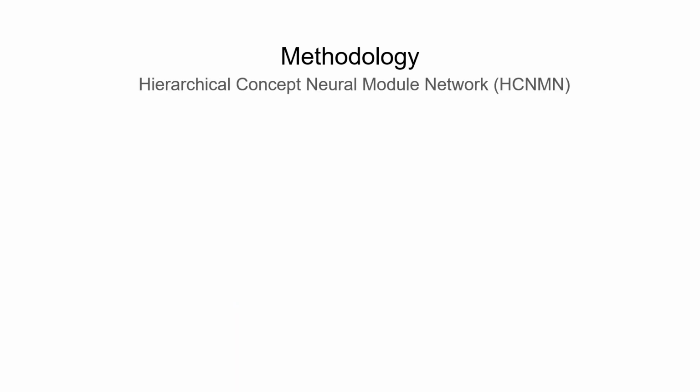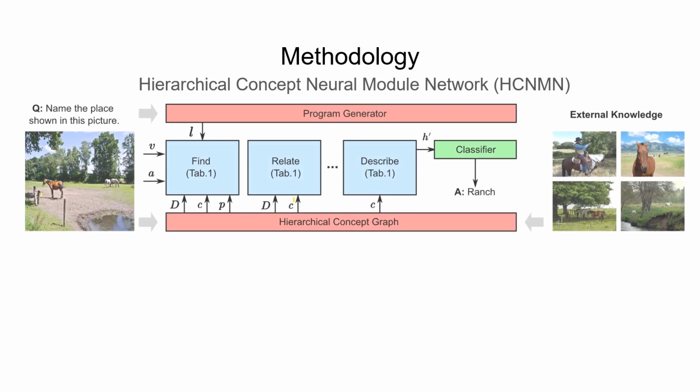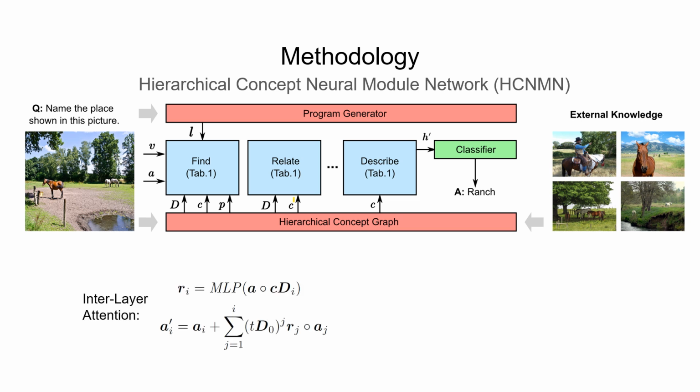With the proposed HCG, we further propose a hierarchical concept neural module network that explicitly integrates knowledge among diverse reasoning steps and justifies how it contributes to the reasoning. The essence of our model is to model the propagation of knowledge across different levels of granularity and reasoning steps. Therefore, we design a novel attention mechanism that operates on both the interlayer edges and the intralayer edges, and a neural module network to integrate the knowledge.